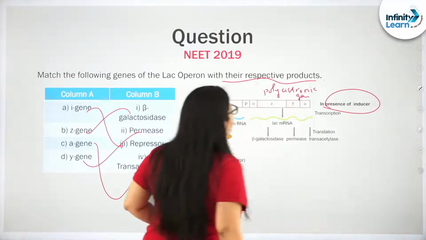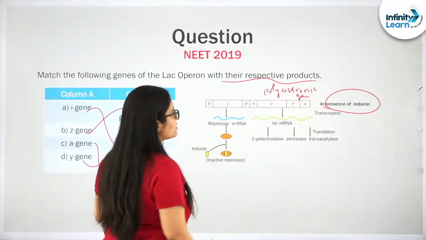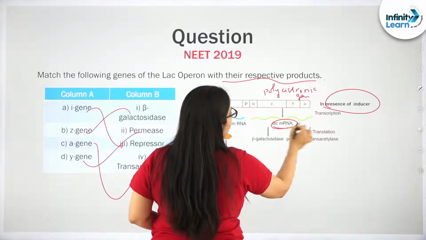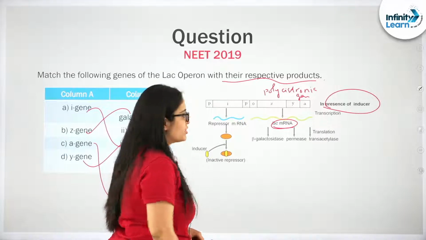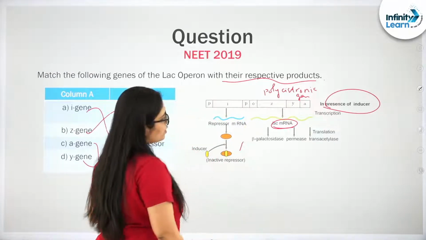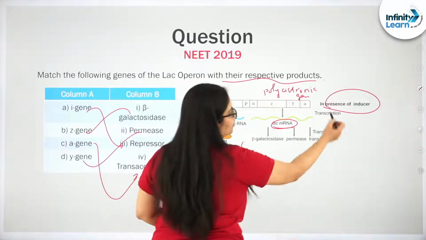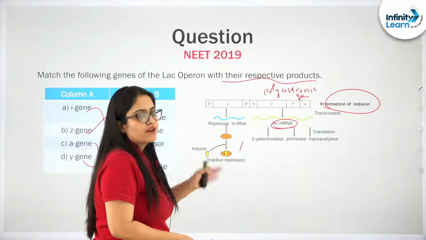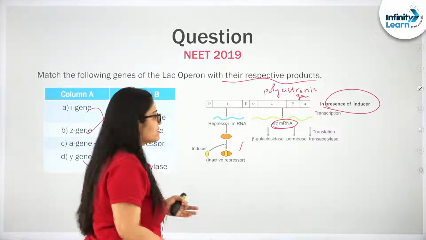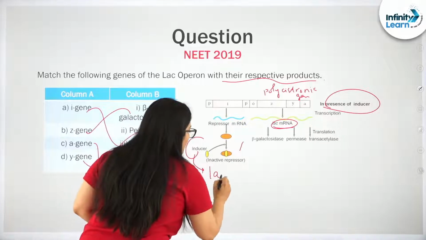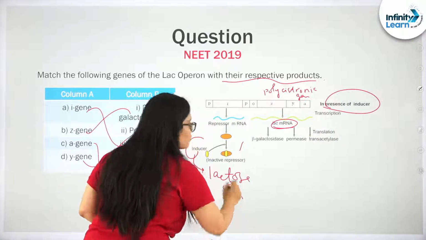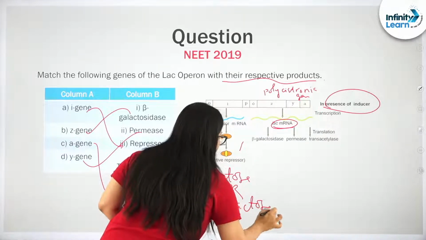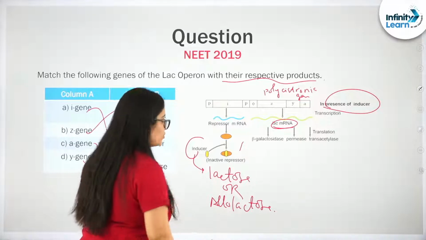And during the transcription process, from this part, the ZYA polycistronic gene, Lac mRNA will be produced. I really hope, students, you can see that, right? And as I told you, there is a presence of inducer. So who is the inducer for a Lac Operon that can switch on this operon? Simple. The inducer is either lactose or allolactose, which is an isomer of lactose, right? And beta galactosides can also do that.